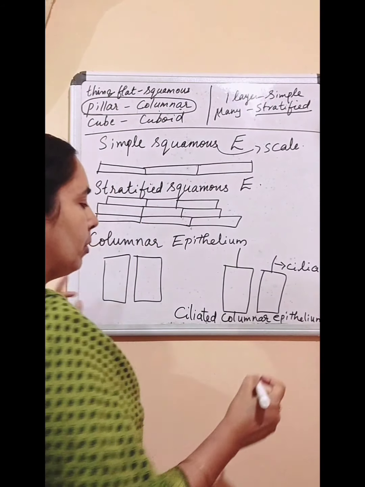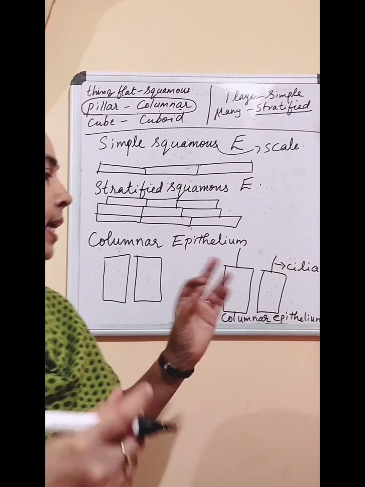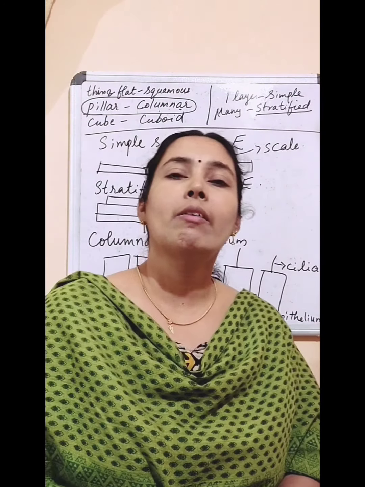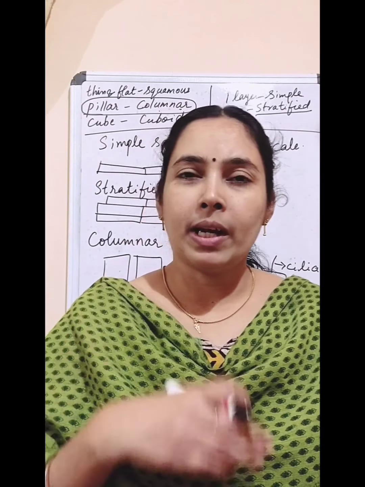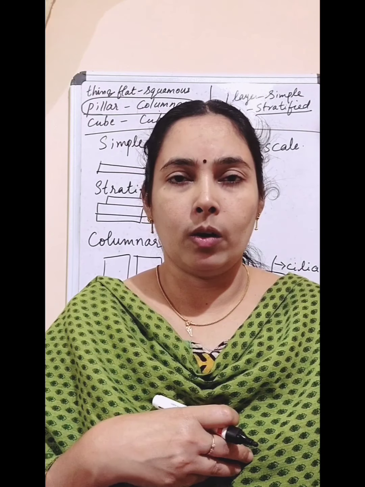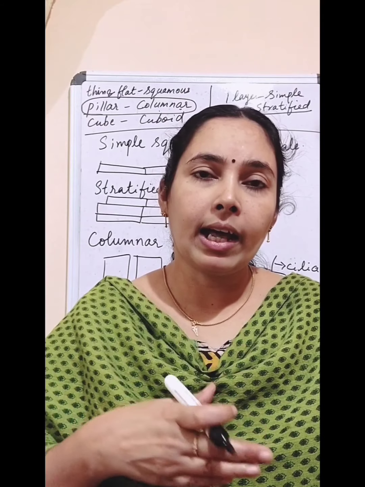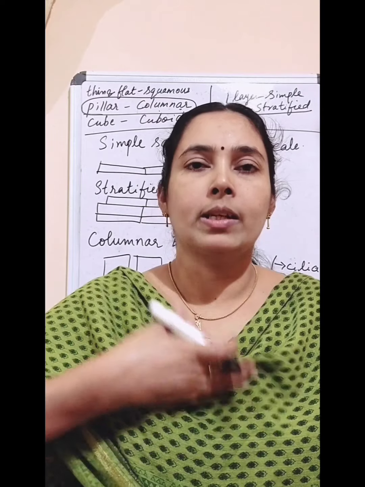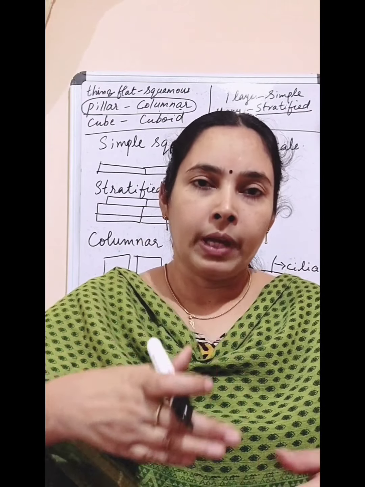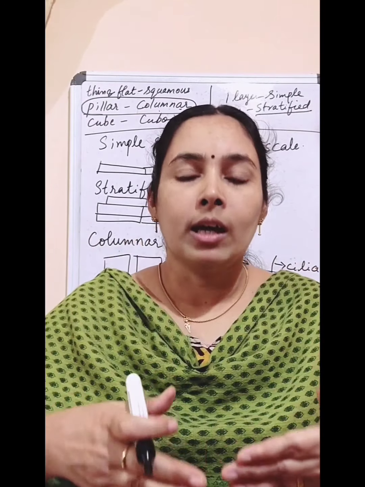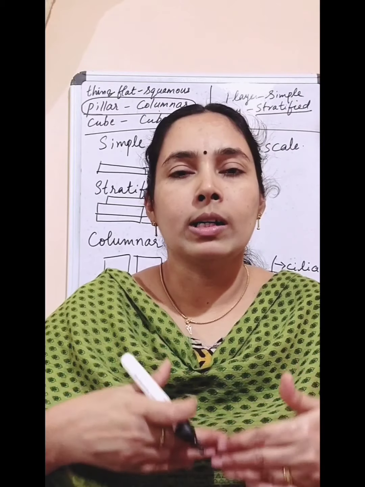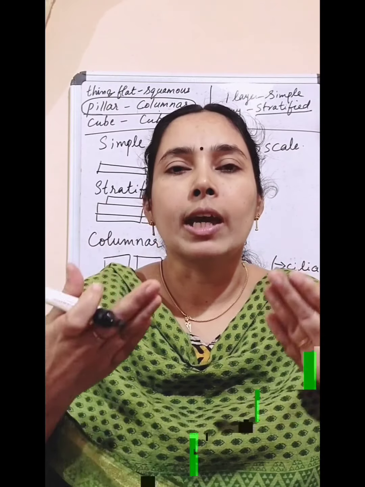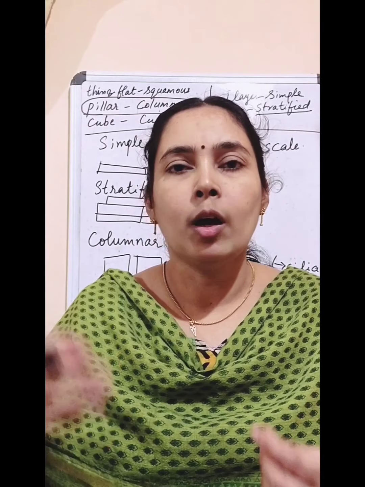Okay, so which is the type of epithelial cell in the respiratory tract? Ciliated columnar epithelium. And what is its function? We know in the respiratory tract there will be some mucus. The cilia, the hair-like structures, have a wavy movement, and due to that wavy motion they push the mucus upward, and we can spit it out, or blow it away through the nose.